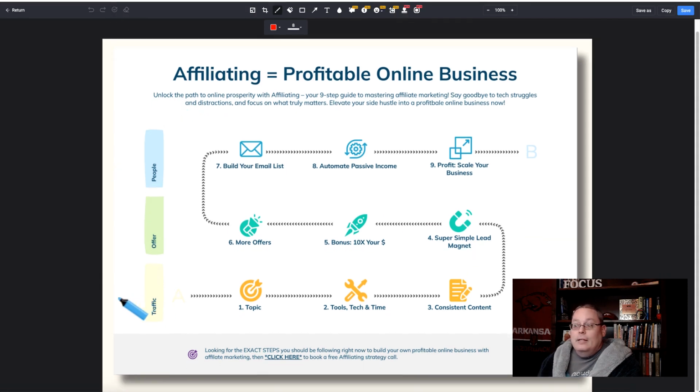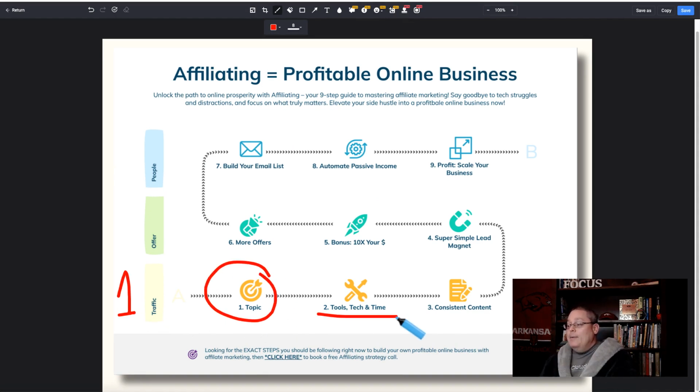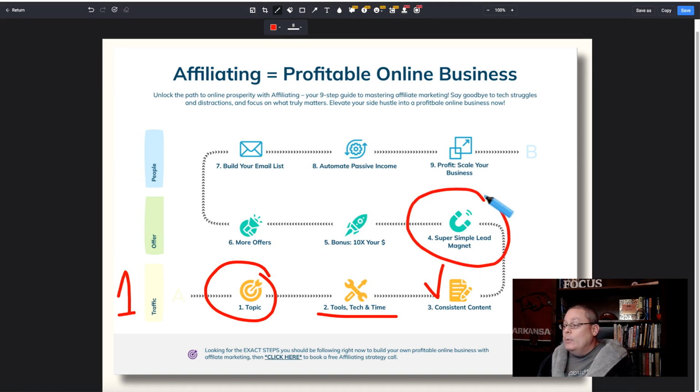So we go back to our plan. The first thing that we need to understand is we need traffic. Traffic based around a topic, a few tools, some tech, and time to start building consistent content here on YouTube. Google Gemini took care of all that for us and showed us exactly what to do. We saw a super simple squeeze page that functions as a bridge page between our content and the link that we're going to give people. Instead of sending them directly to a sales page, we're going to give them some additional information. We're going to add them to our email list and then follow up with them.